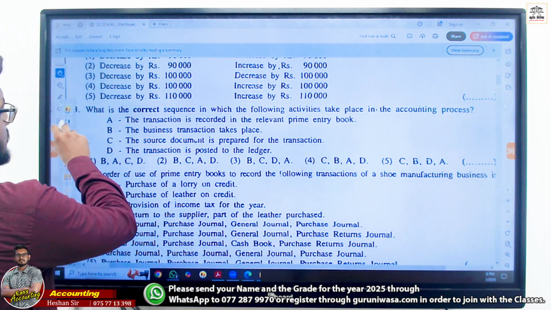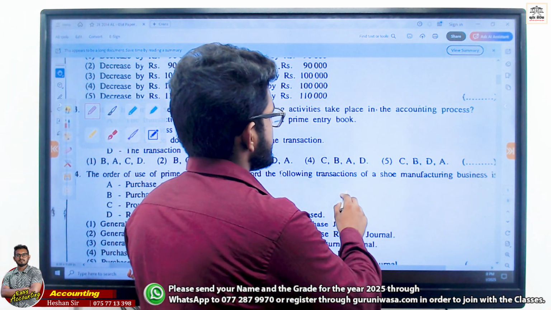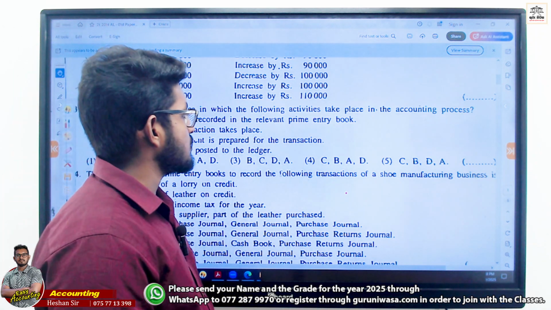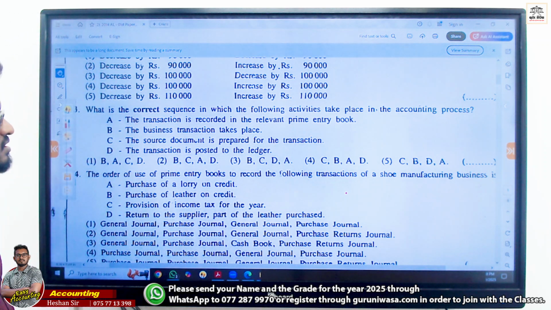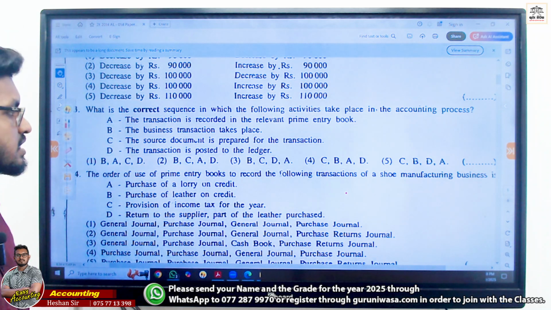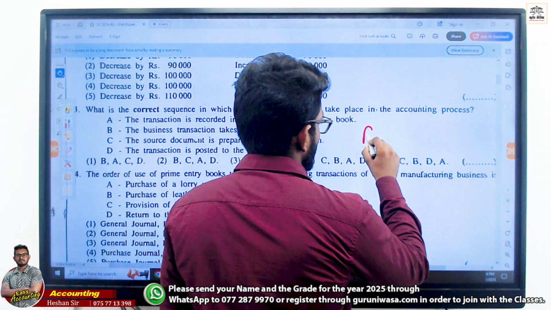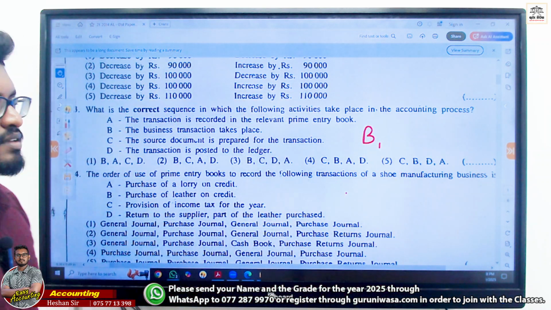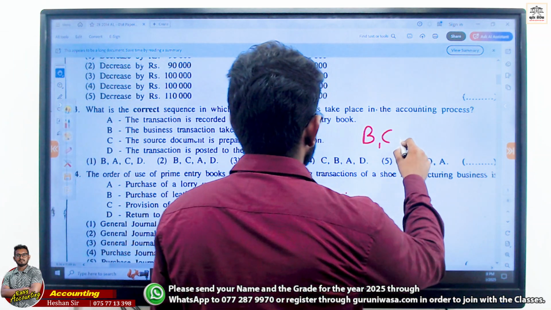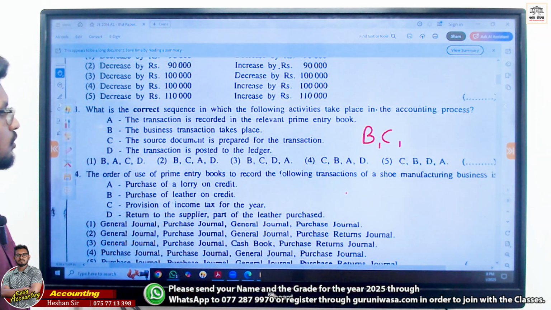What is the correct sequence in which the following activities take place in accounting? The transaction is recorded in the relevant primary book. The business transaction takes place. Source document is prepared for the transaction. Transaction is posted to the ledger. What is the answer? First, the transaction takes place. All clear to you? Then source document is prepared. Then recorded in the relevant primary book.